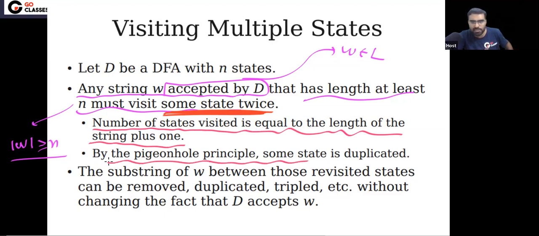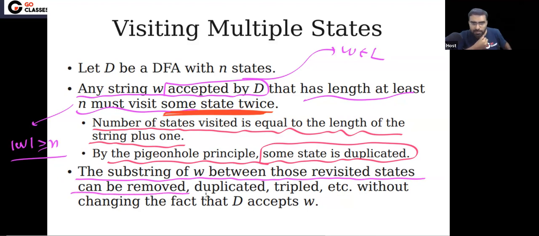By the pigeonhole principle, some state will repeat. Now you can notice the substring of W between these repeated states. Yes or no? See, what was Y? Do you remember what was Y? The substring which is between these revisited states can be removed, duplicated, or tripled without changing the fact that D accepts W.